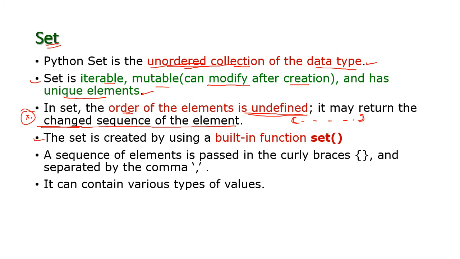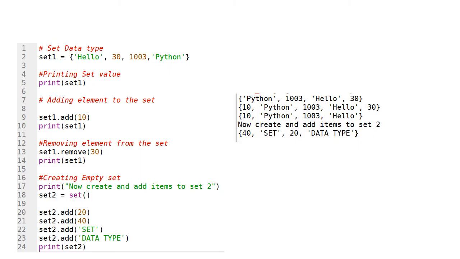Okay, a set is created by using the built-in function set, or a sequence of items passed within curly braces, and the data items are separated by comma. Okay, and a set can also contain various data types of values. Different values are accepted by a set also. Okay, let us see one example for this set. And this is my program, and this is the output.